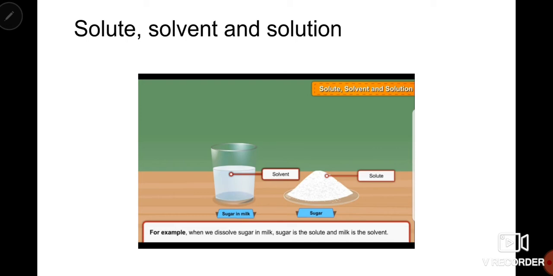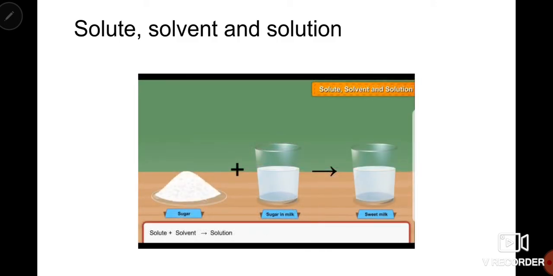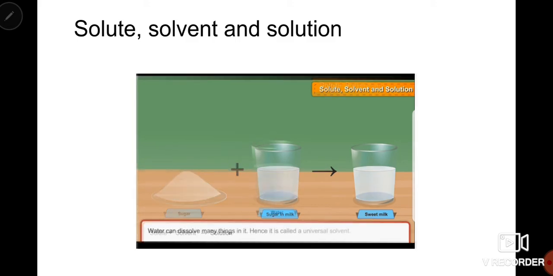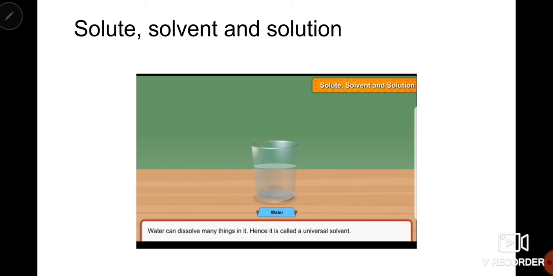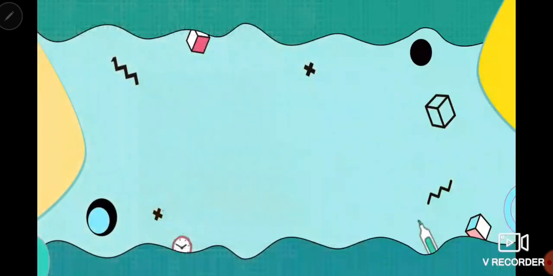And the liquid in which we dissolve is known as the solvent. So milk is the solvent, and in a salty water solution, water is the solvent. And what is a solution? A solution is what we get after mixing solute and solvent. So when we mix sugar and milk together, we get sweet milk, that is a solution. Water has the property to dissolve many things in it. That's why we call it the universal solvent. Liquids like ink and juice also dissolve in water.